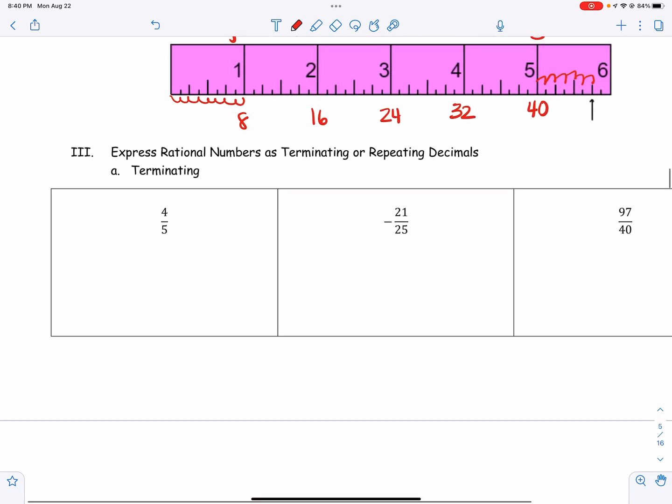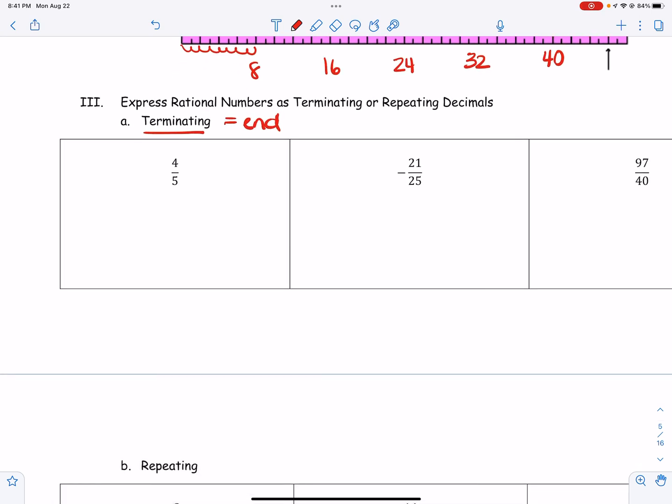Now, the next part, we can use a calculator, and these are what are called terminating decimals, which means they end, or we'll have repeating decimals, okay? So when we are looking at terminating decimals, we take the top number and divide it by the bottom number on our calculator. And so when I take 4 and divide it by 5, I'm going to get 0.8.